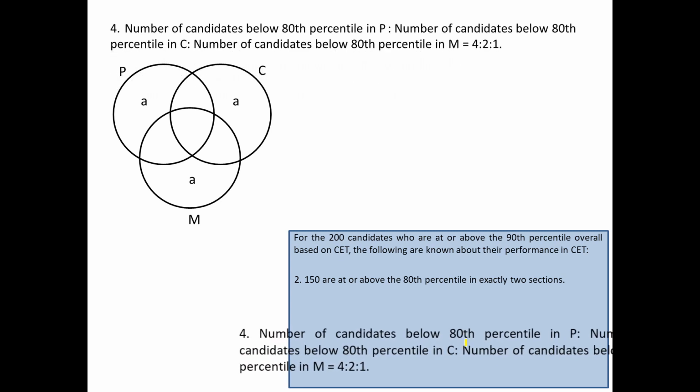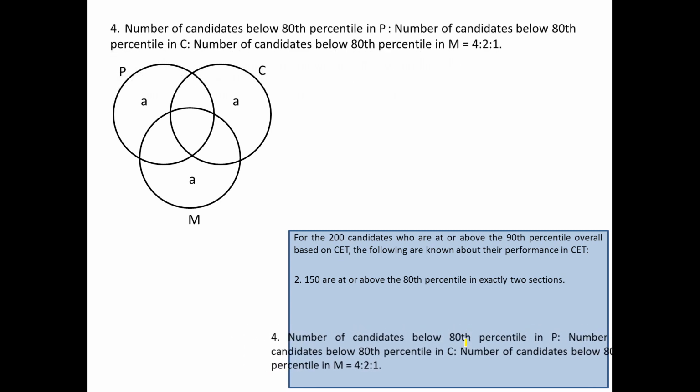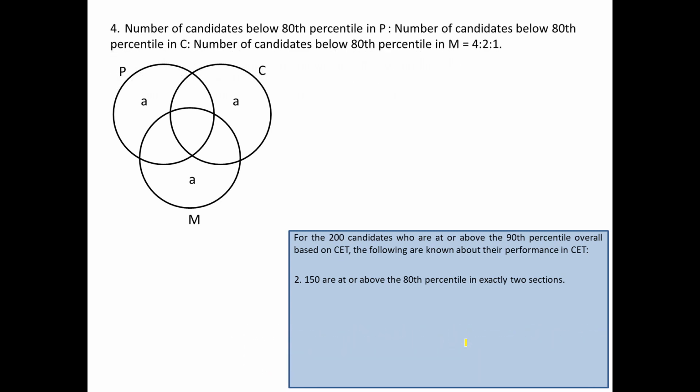The next information with us is that the number of candidates below the 80th percentile in P, to the number of candidates below the 80th percentile in C, to those who are below in M, are in a ratio of 4:2:1. We have almost a similar kind of information in a set from 2018 as well, if you remember. So let's first of all understand this.